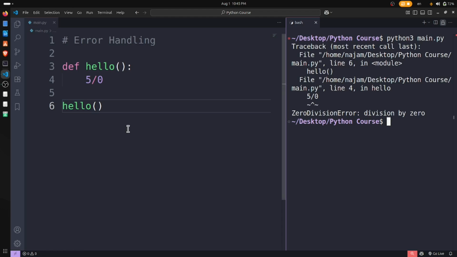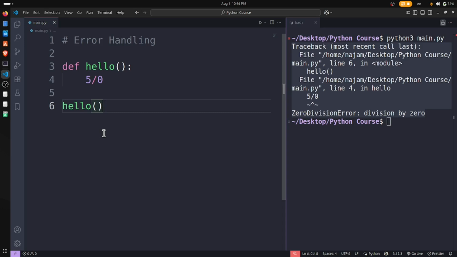So how can we avoid this? Number one, we do not want to just face this kind of error. A good programmer will avoid this and will handle this. So how do we do that? How do we handle it? In the next video, I'll talk about handling those errors.